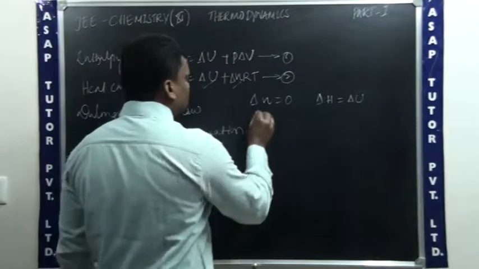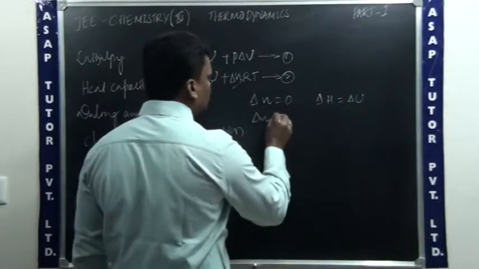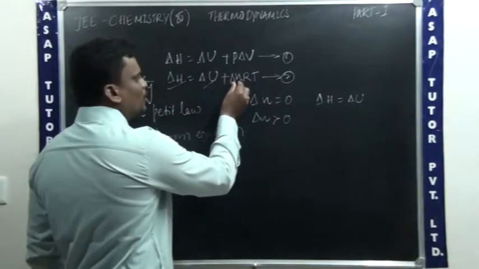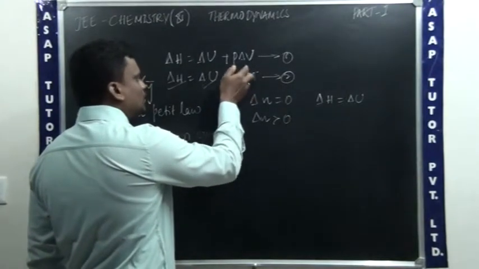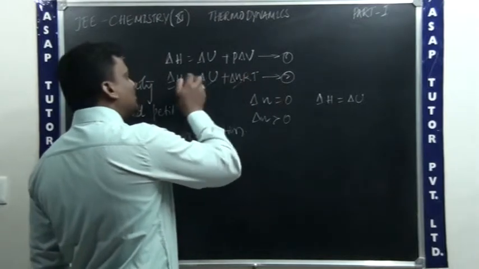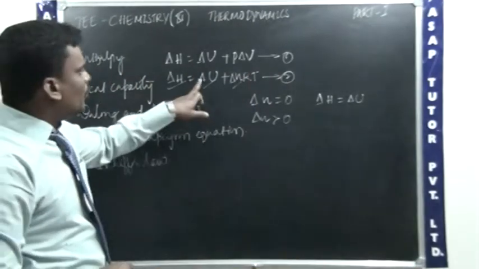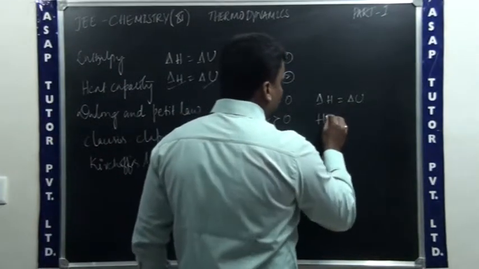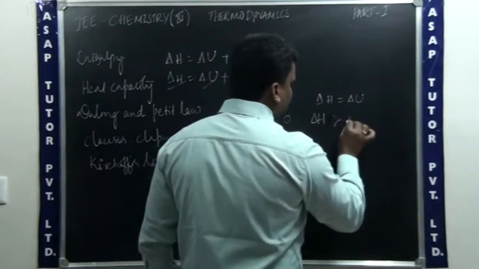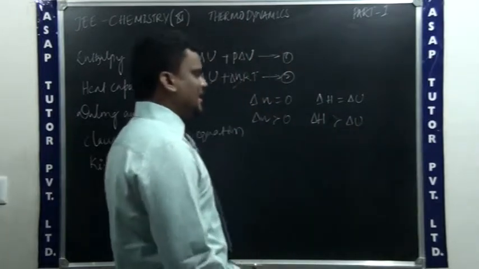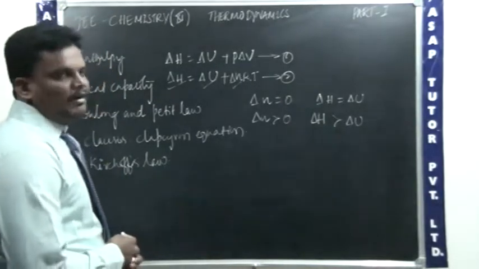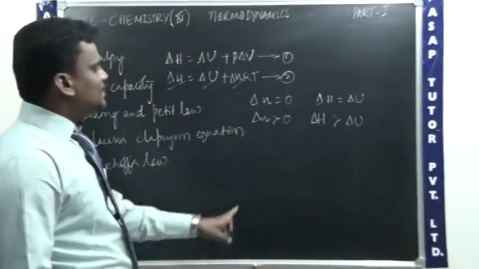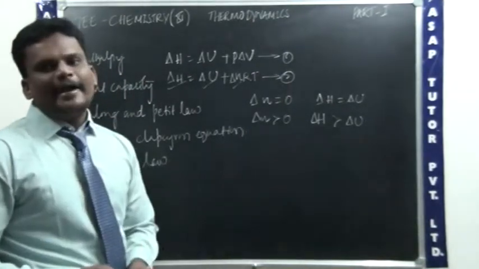So next I will take the change in number of moles greater than 0. If the change in number of moles is greater than 0, this value will become higher. Means what will be delta H compared to delta U? You can say delta H is greater than delta U, meaning the change in enthalpy of the system is greater than the change in internal energy of the system, if the change in number of moles is greater than 0.